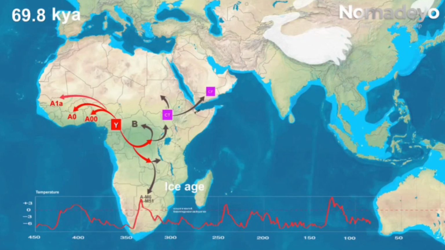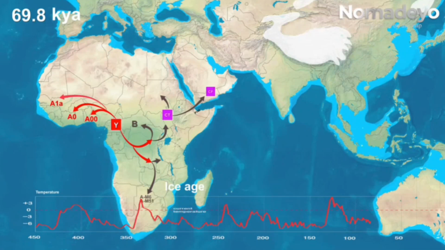Haplogroup CF leaves Africa and forms a CF group somewhere in the south of West Asia. Haplogroup CF is a group also known as CF-P143. Its earliest appearance is estimated at 75,000 years ago. The first place of origin is unknown, but it is presumed to be between East Africa, the origin of CT, the immediate ancestor, and South Asia, the origin of its descendants.